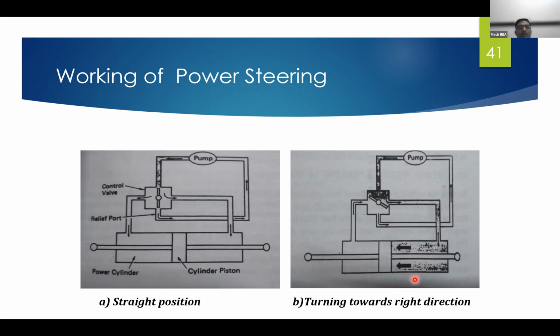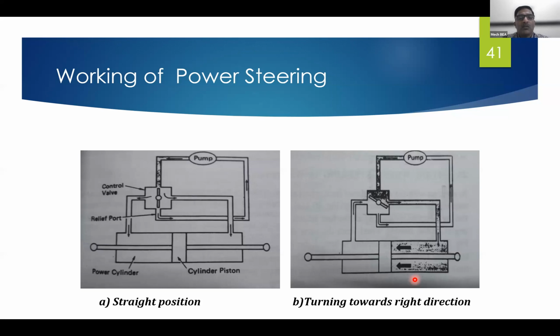So in this way the power steering mechanism is provided in the automobile to reduce the driver's effort, or to negotiate the steering with minimum effort. So by including a power steering mechanism in the vehicle, the steering ratio can be decreased by 20%.